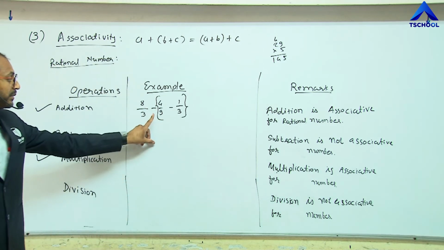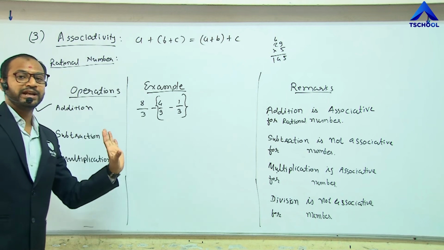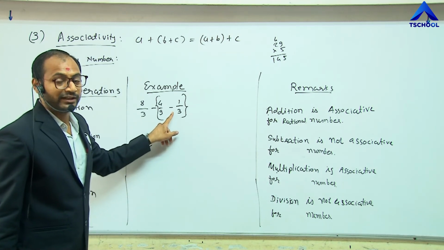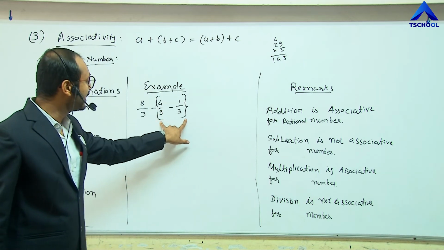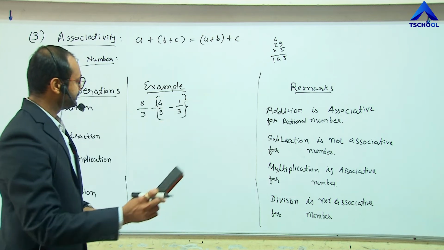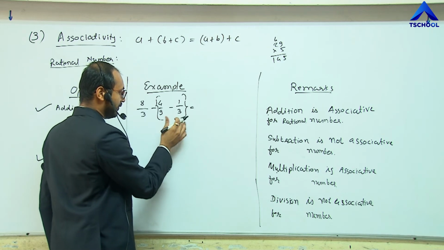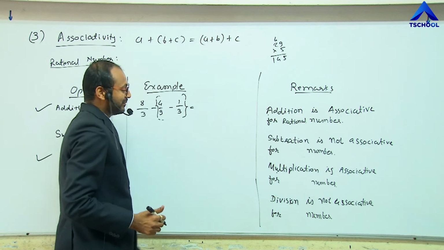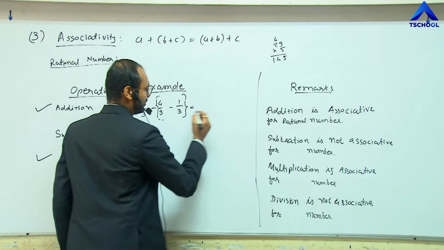Here, you remember this thing. The number is not minus 4 by 9. The number is only 4 by 9. We are performing the subtraction operation here. Clear? The number is 4 by 9, not minus 4 by 9. Hence, we are taking this grouping. So, you have to do this box, curly bracket first. Now, let me perform this subtraction operation within this bracket. The LCM is 9 because 9 is a multiple of 3.